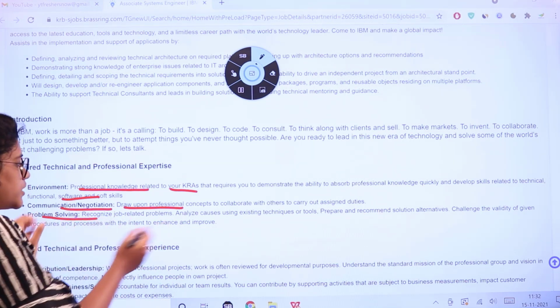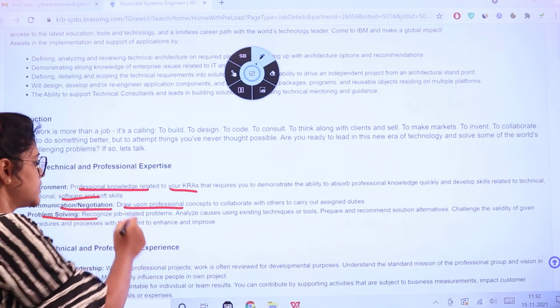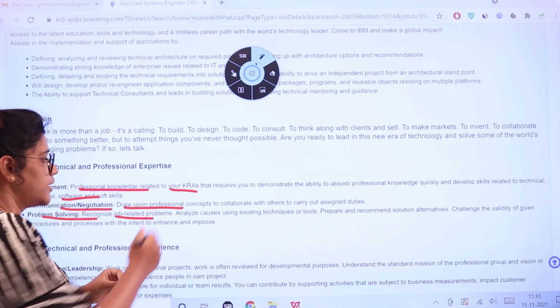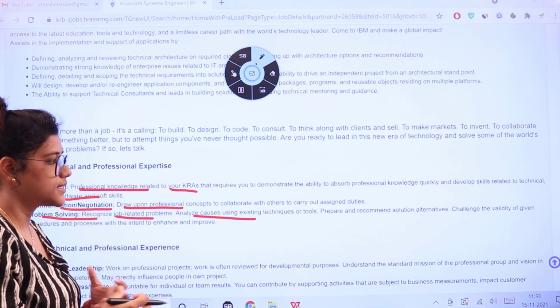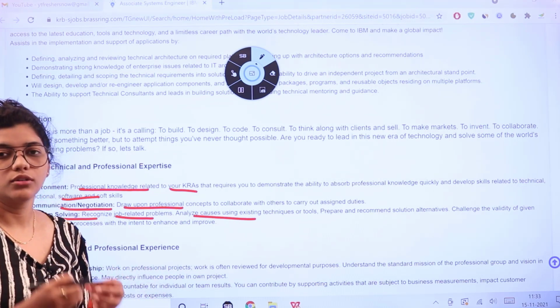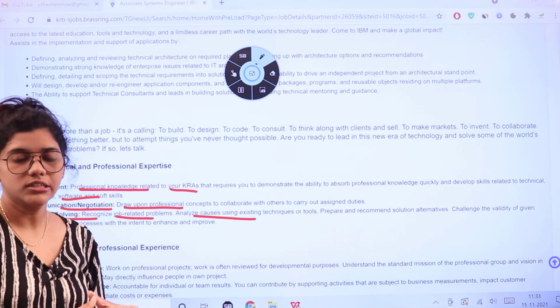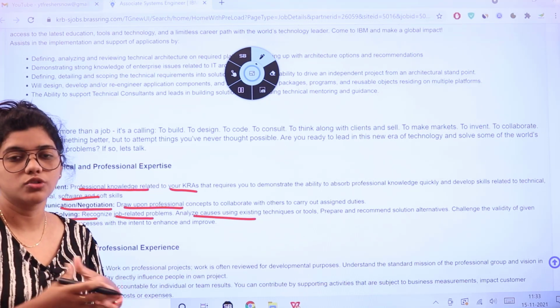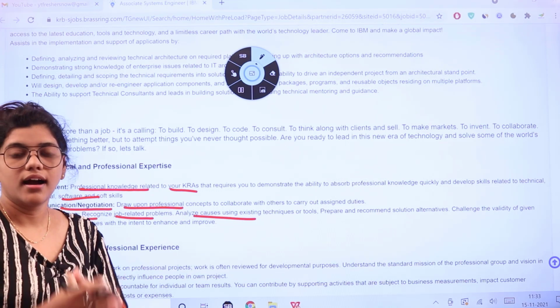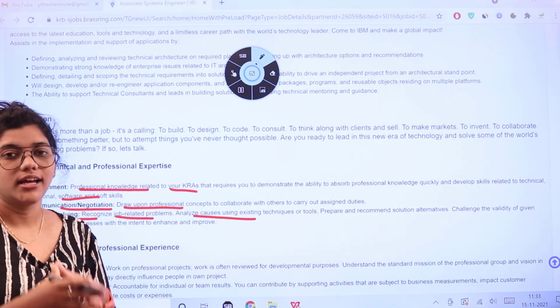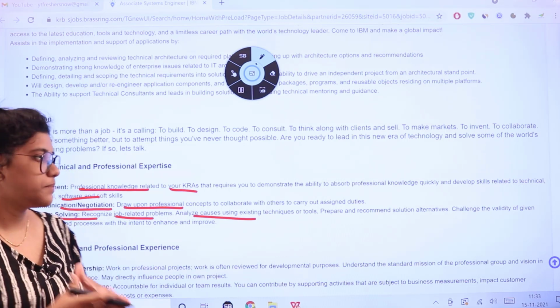Now problem solving is going to be a part of the role, as job related problems are going to arise, and analyzing them using existing techniques or tools, putting those tools into proper implementation is necessary so that the client would be able to understand what tool is being used for what and how this can be further developed in the future and put into action, and that is going to be fast paced.